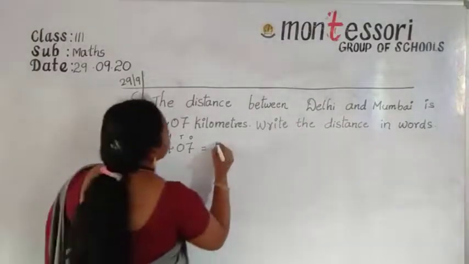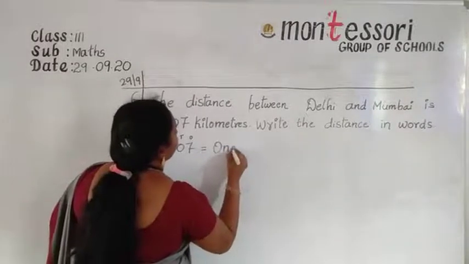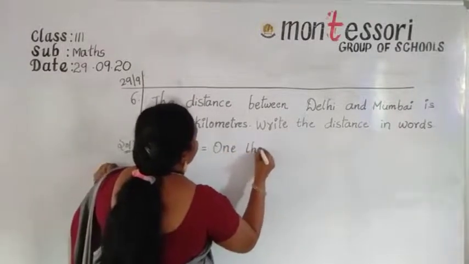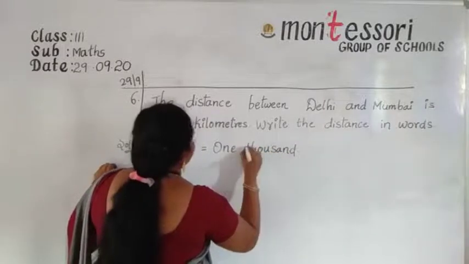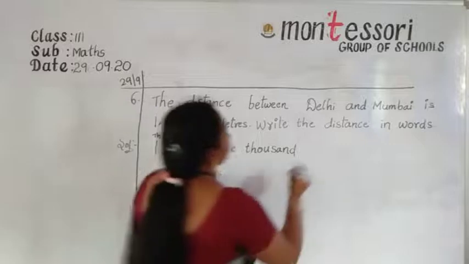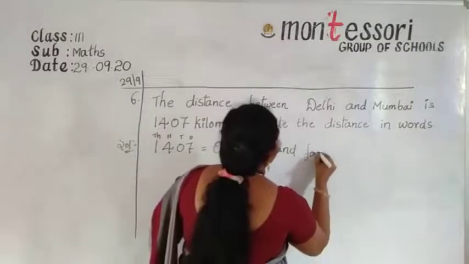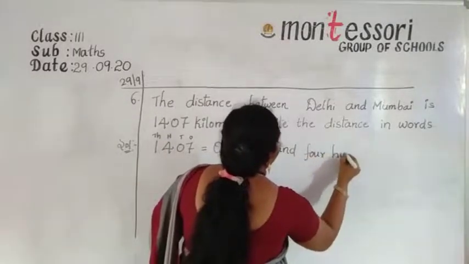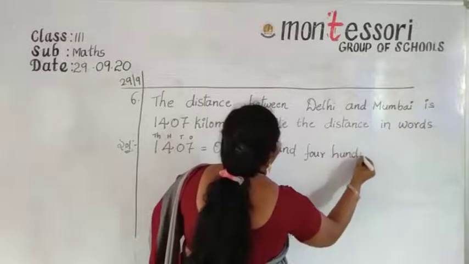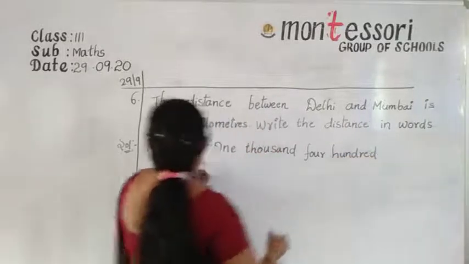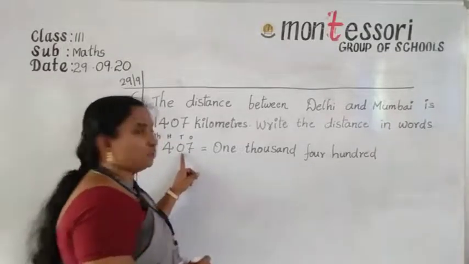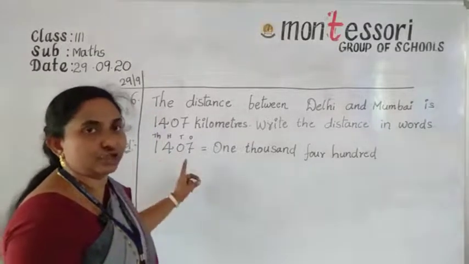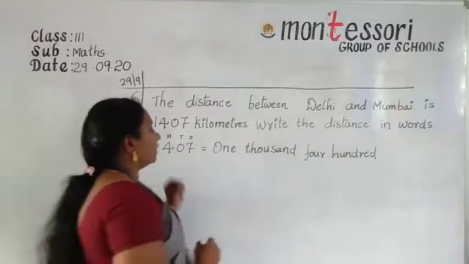So 1000, 400, 1407. Here the tens place is not given, only 0 is there, so that's why I am writing here 7.